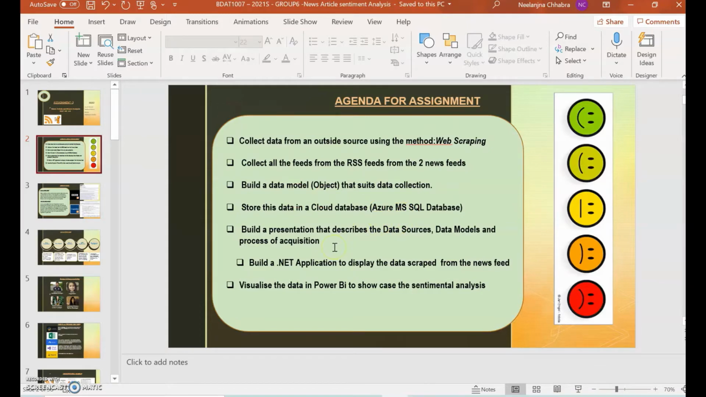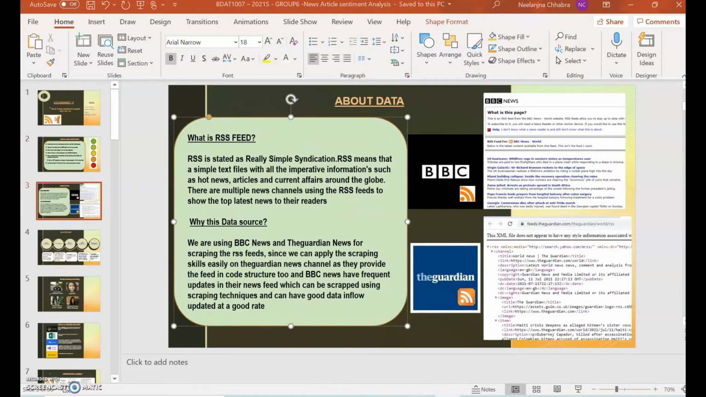We'll be building up a presentation that describes the data source, data model, and process of acquisition. We are going to build a .NET application to describe the data scrapped from the newsfeed. And then finally, we are going to visualize the data in Power BI to showcase the sentimental analysis. So I'll explain about the data.